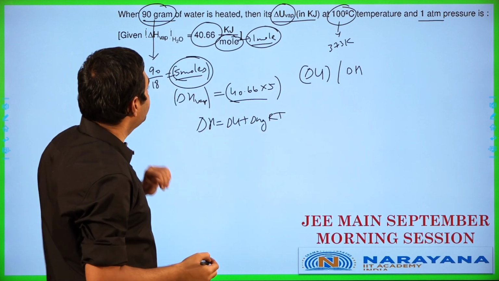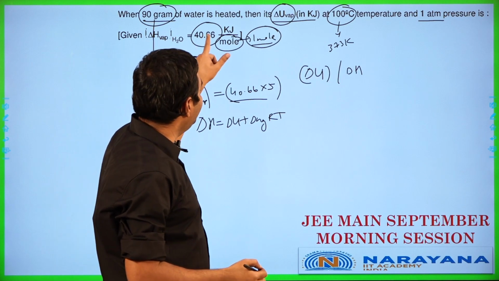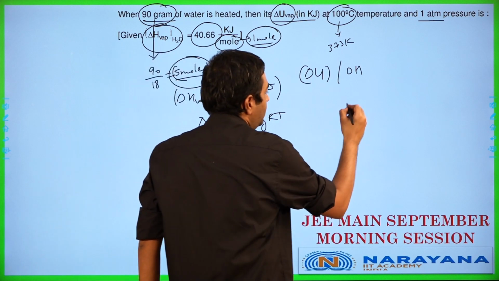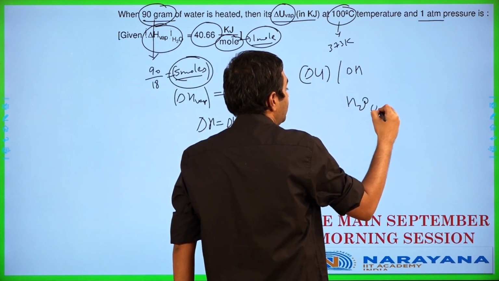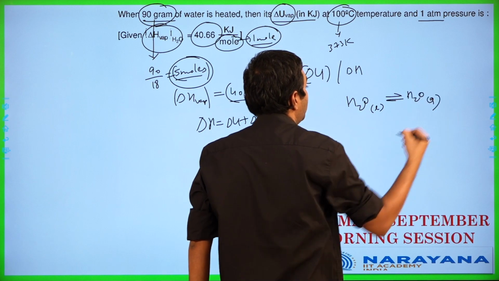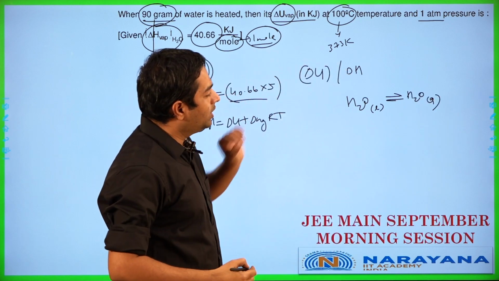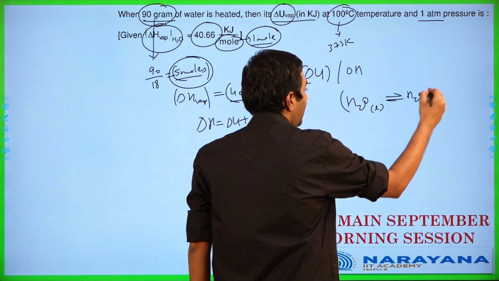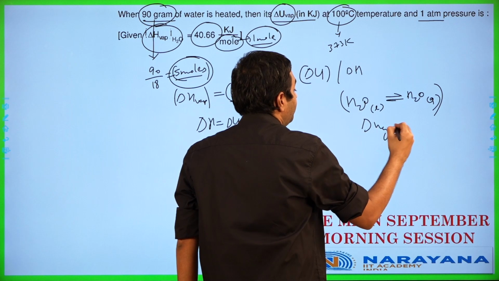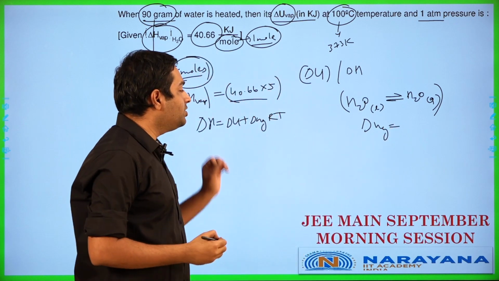So let's write down the equation here. What is happening here? Water is heated and is going to be converted into vapor over here. So the equation in the question is H2O liquid is going to be vaporized and made into H2O gas. If H2O liquid is converted into H2O gas, we will definitely end up having delta Ng. What is delta Ng in this particular case?